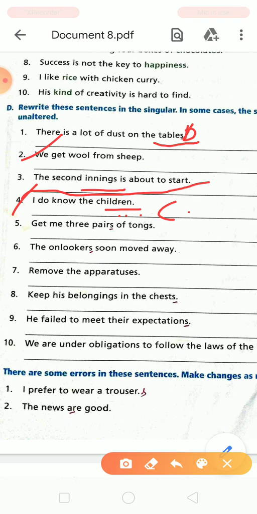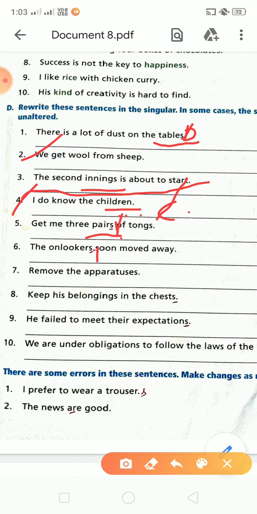Okay. Fifth is get me 3 pairs of tongs. So you will see the word pairs. In the pairs you will see the letter S. Remove the S and write pair only. Then it will be get me 3 pair of tongs. Okay. Sixth is the onlookers. In onlookers you will remove the S letter and rewrite it using the singular form. The onlooker soon moved away.